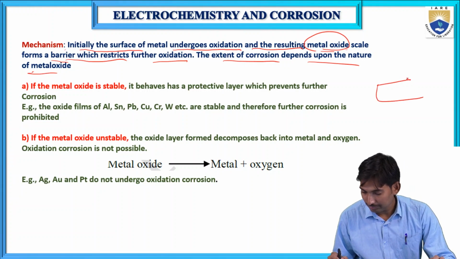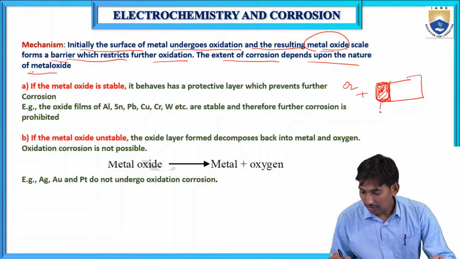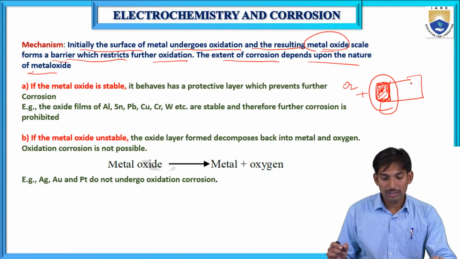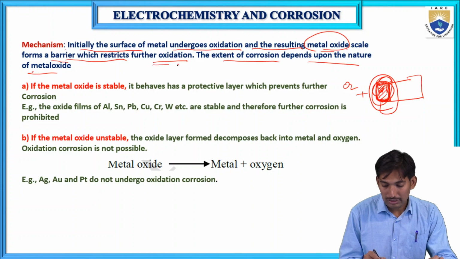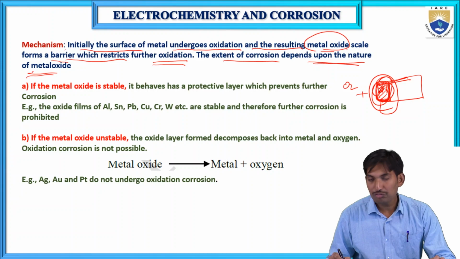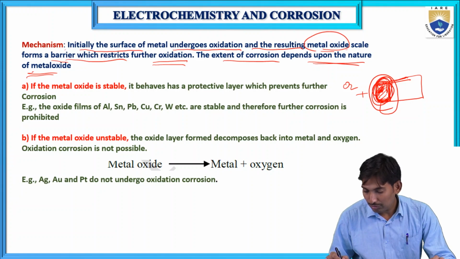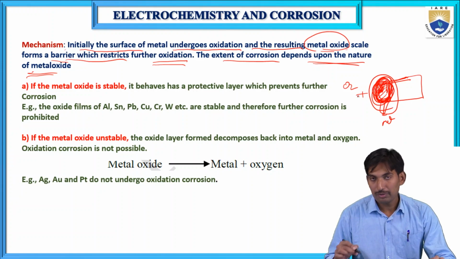This is the metal. It reacts with oxide ion and forms metal oxide. Some part undergoes corrosion and forms this metal oxide layer. The extent of corrosion, or the scale of this oxide barrier, depends upon the nature of the metal oxide formed on the corroded surface.